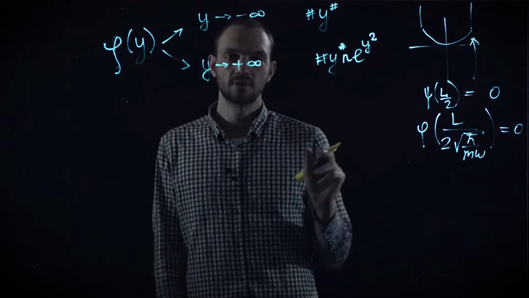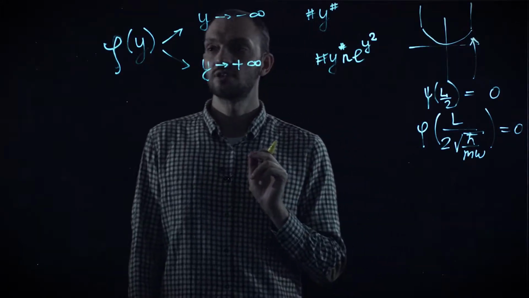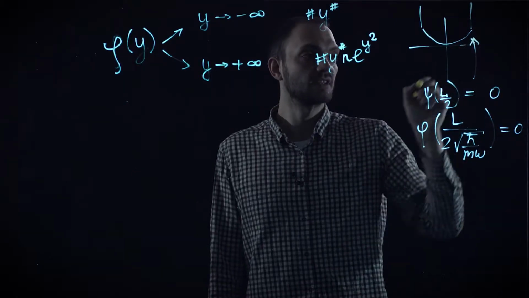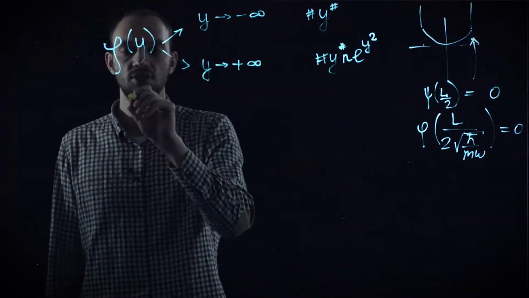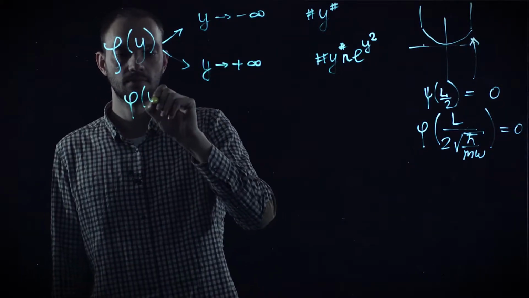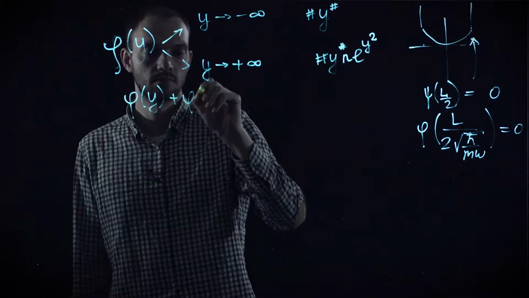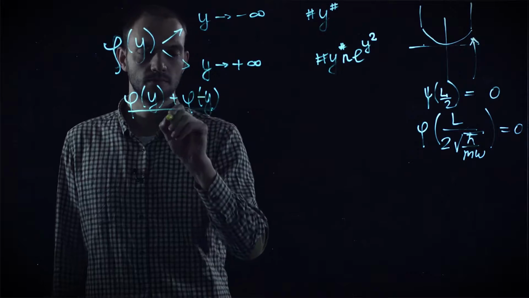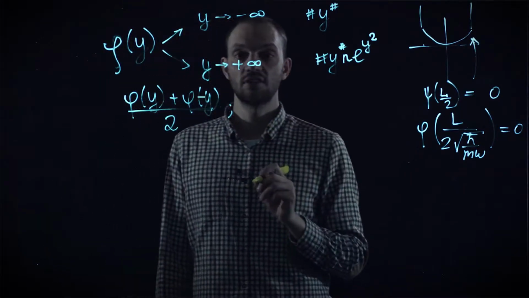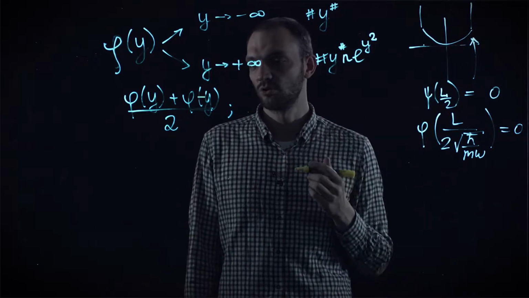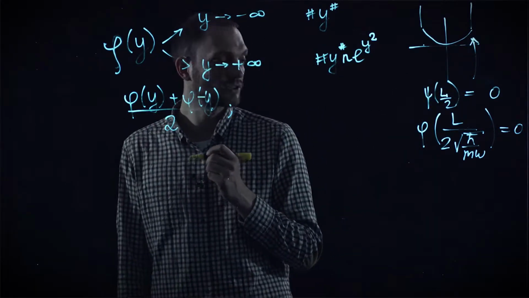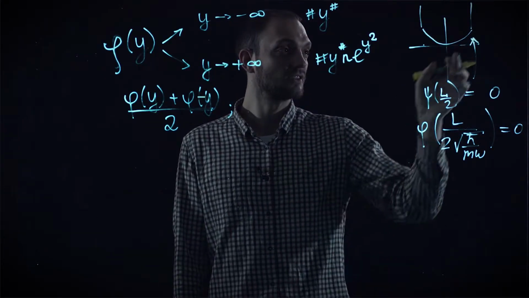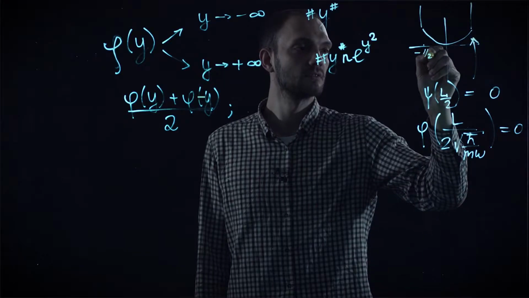And here there is a simple but important point: note that we are looking for the ground state wave function, and it should vanish at both plus L over 2 and minus L over 2. And this can be achieved by simple symmetrization of our contour integral solution. Again, having in mind the cancellation of the leading exponentially growing terms, this is more than enough to construct our solution.